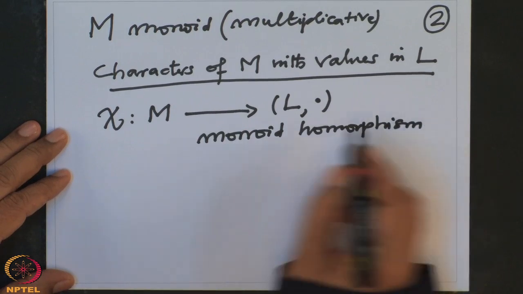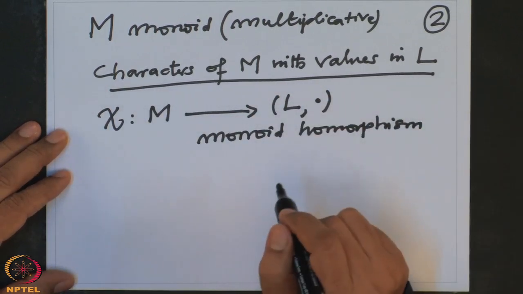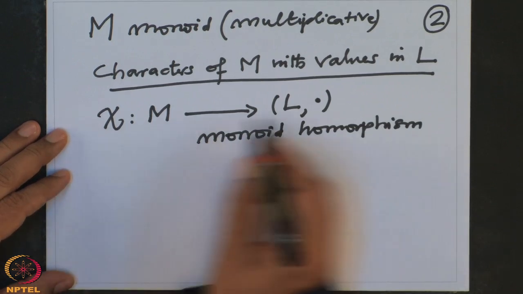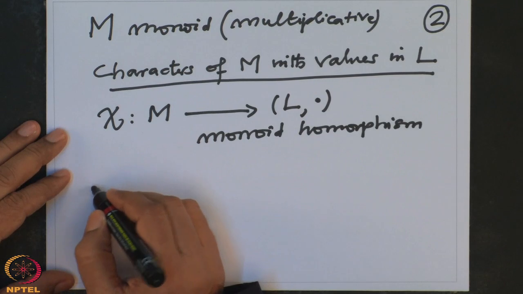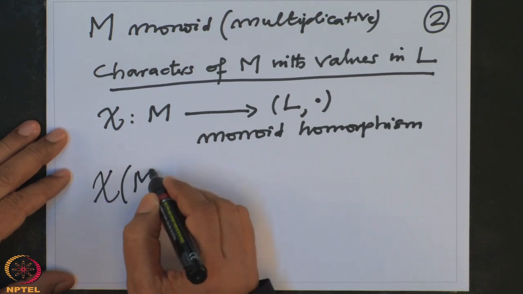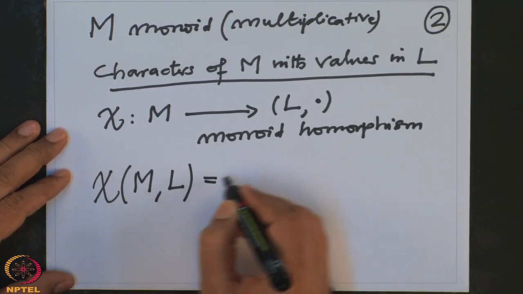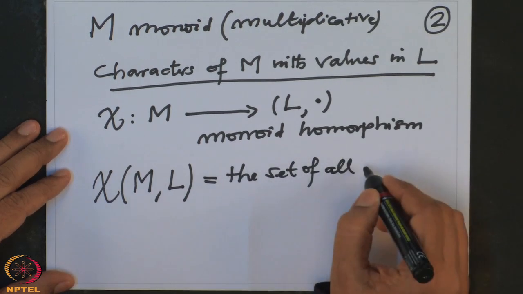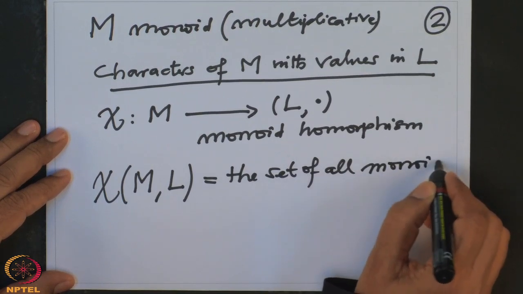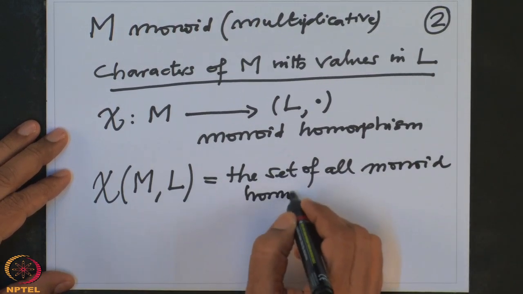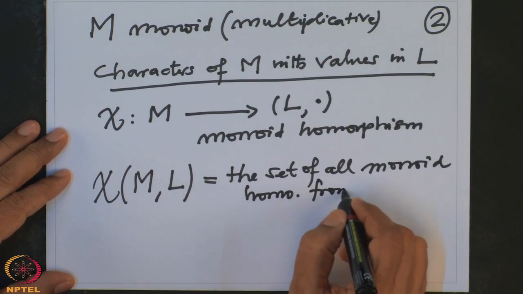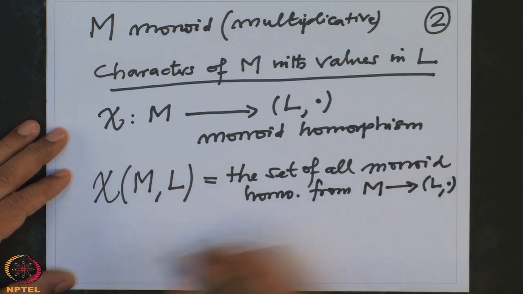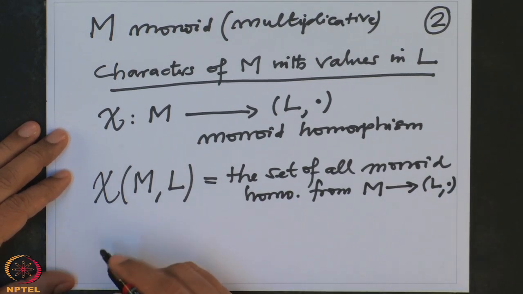Such monoid homomorphisms are called characters of M with values in L. And the set of all monoid homomorphisms from M to L dot, I denote by chi(M, L). This is the set of all monoid homomorphisms from M to L dot, or characters from M with values in L.